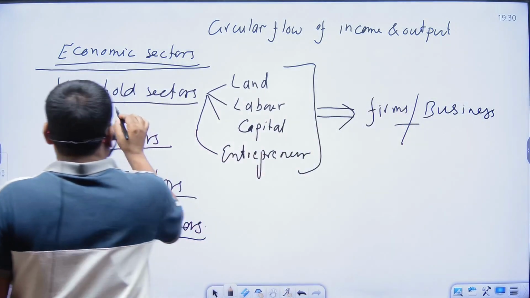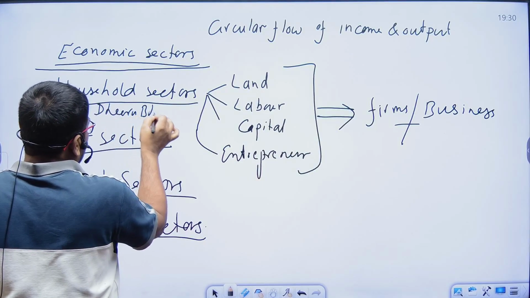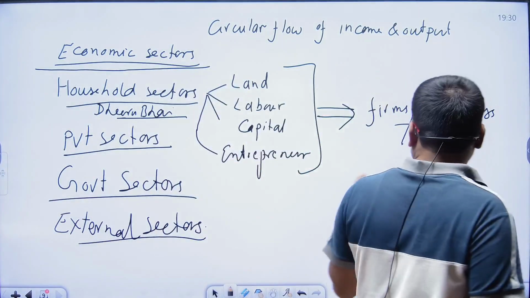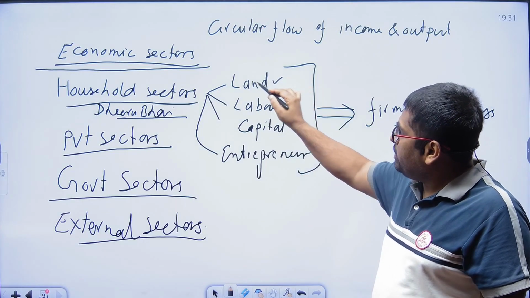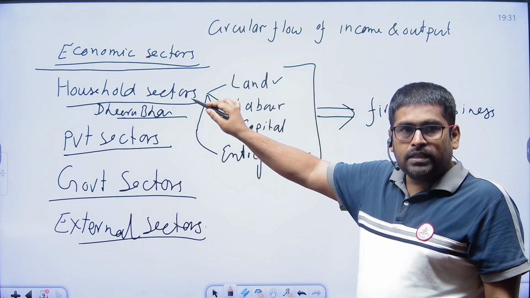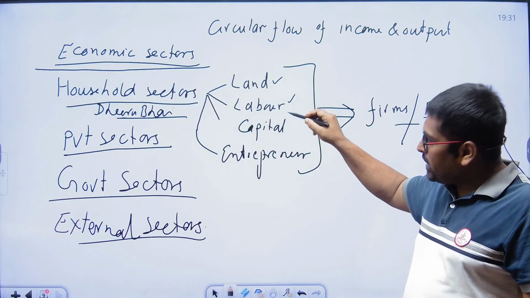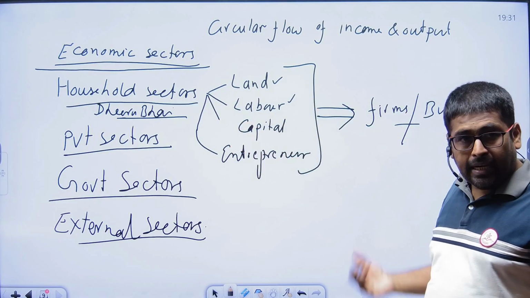Dhirubhai Ambani, or any businessman, is a part of a household. He started a business, so he purchased land from his fellows, his neighbors, or other persons. He also hired laborers from the household. He started an enterprise.